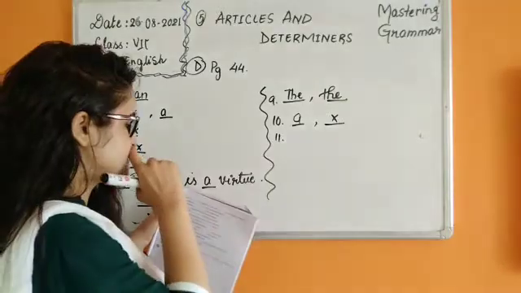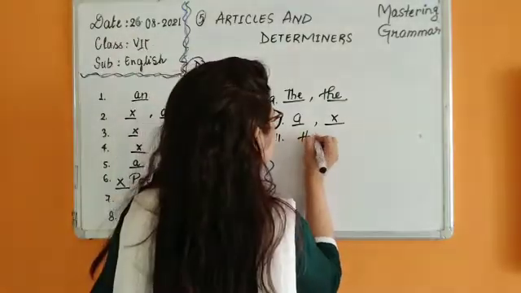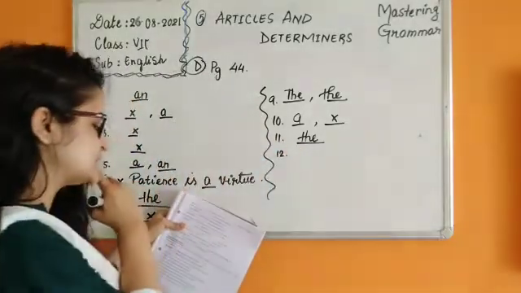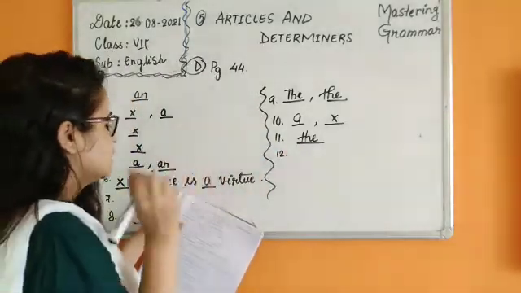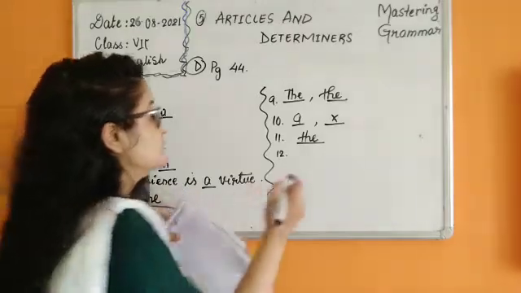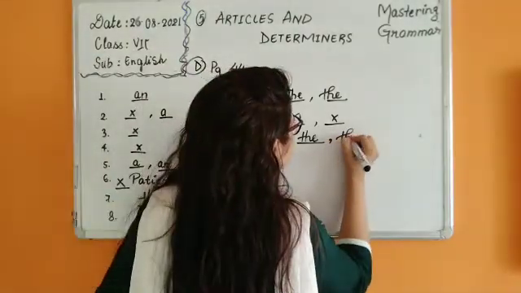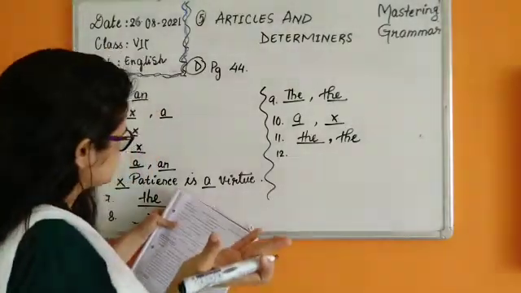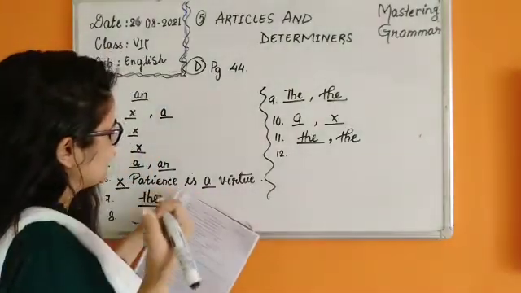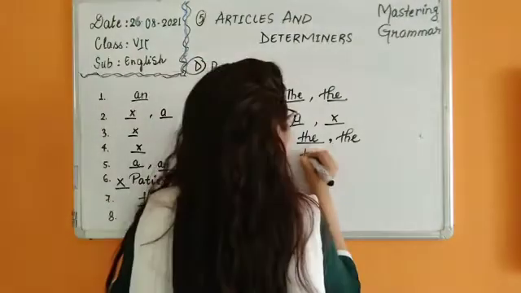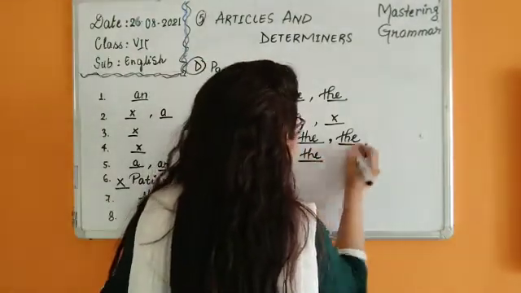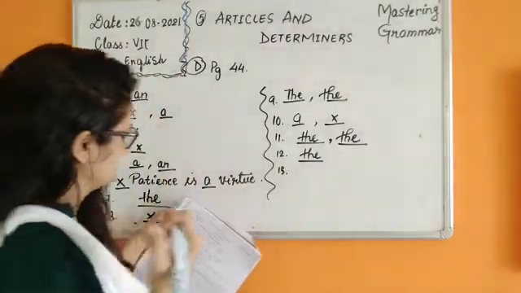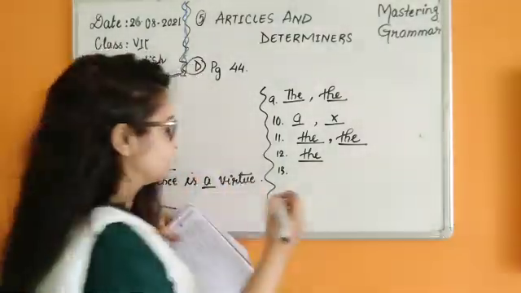Tagore is the only Indian, because we are talking about particularly Tagore only. He is the only. Before only, same, all these words we can use the. Only Indian to have won the Nobel Prize. Yes, the Nobel Prize. Now here, Nobel Prize is done. Number 12. John was selected as the best performer, because I told you before superlatives we are going to use the.